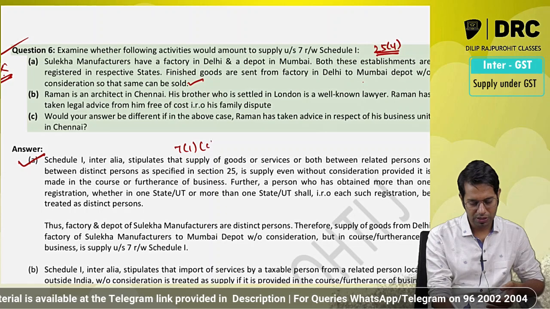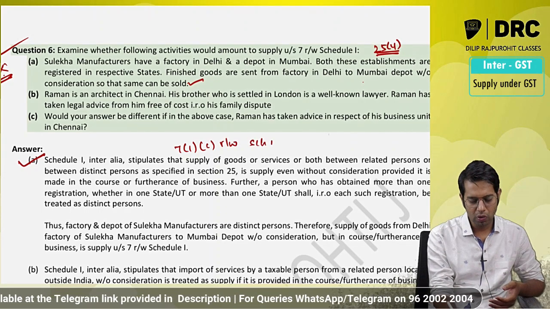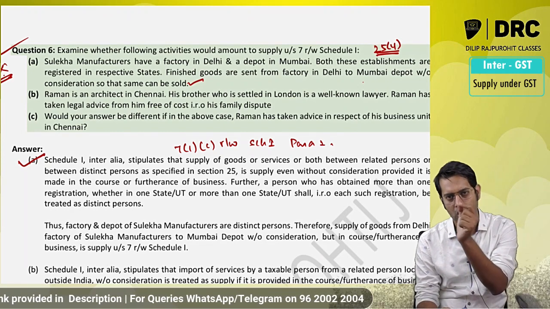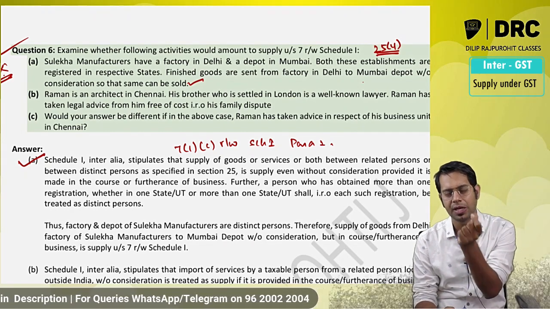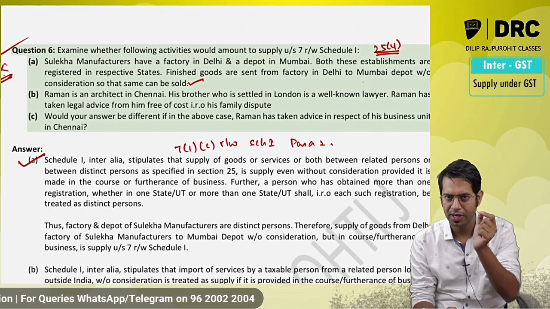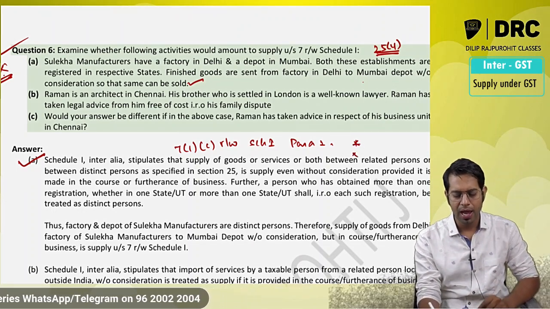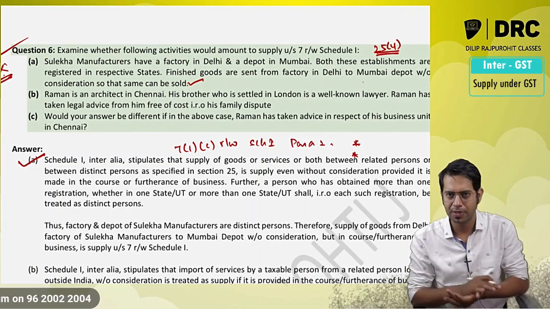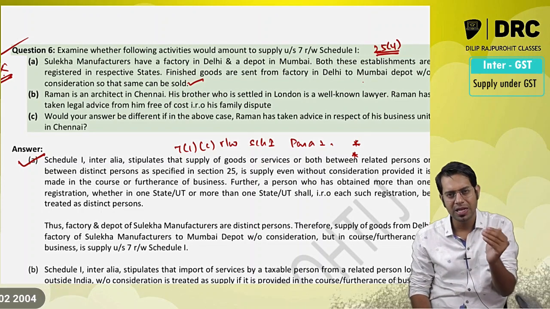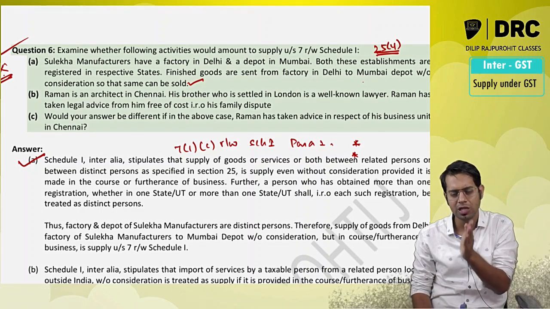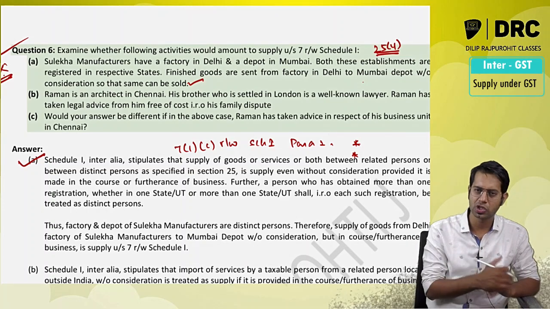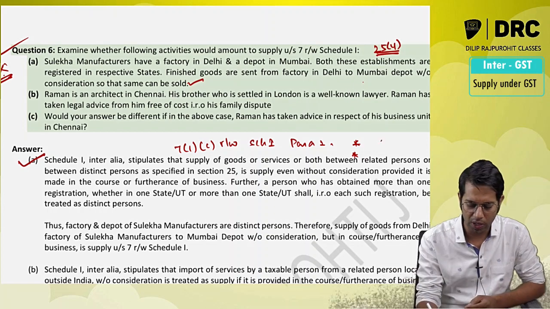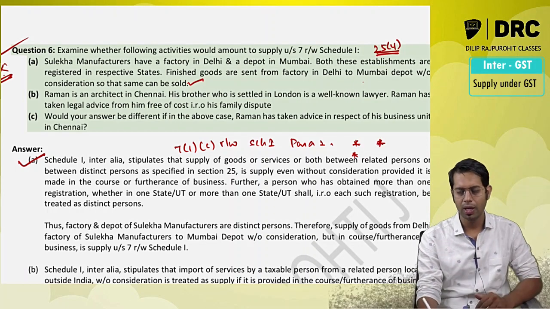Section 7 subsection 1 clause C, read with Schedule 1 para 2. Point number 2 says what, sir? Supply of goods or services or both between distinct persons referred to in section 25(4) or 25(5) shall be treated as supply. This should be your point number 2. As per section 25 subsection 4, distinct person means that if a person has obtained or is required to obtain more than one registration, then each of those registrations shall be treated as a distinct person. They have separate registration, and then give your conclusion.